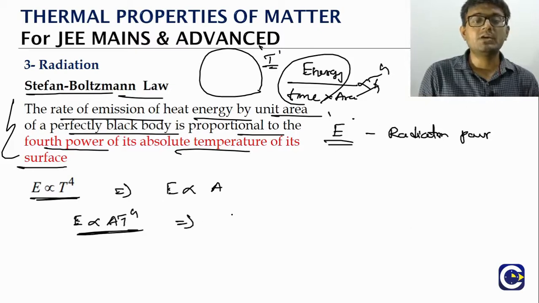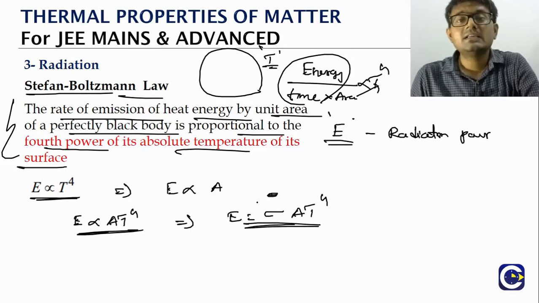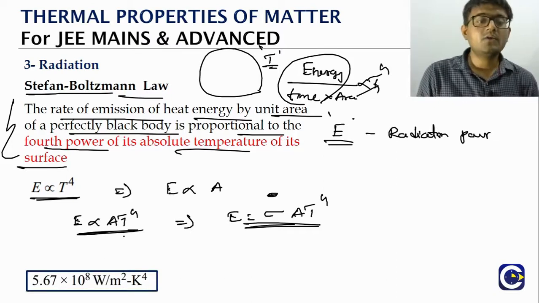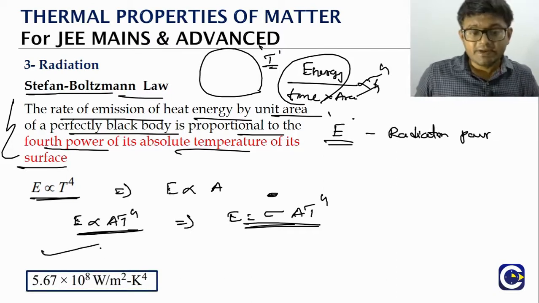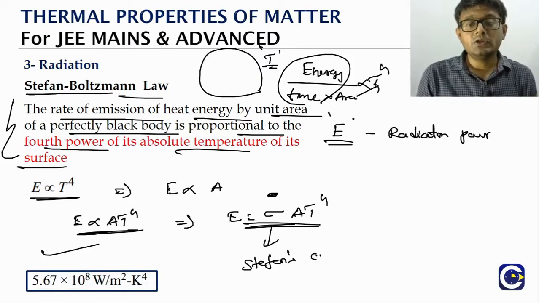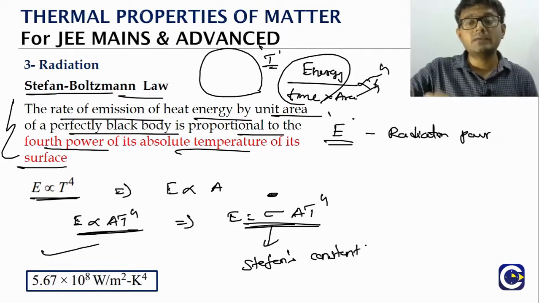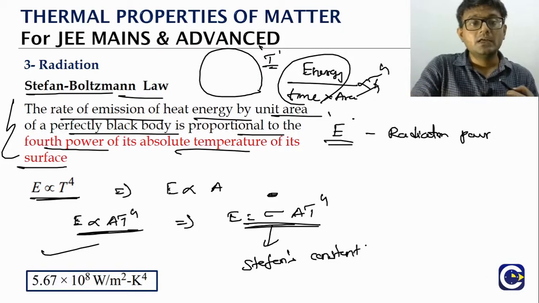We will make this into an equation. So E will be equal to sigma A T to the power of 4. The sigma is what we call the Stefan's constant, and the value of sigma is 5.67 × 10^-8 watt per meter square Kelvin to the power 4. So remember the unit value as well as the dimensional formula. Quite a number of times we got questions on the Stefan's constant unit as well as dimensional formula.